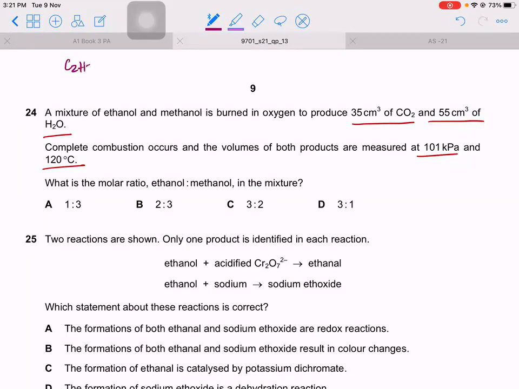Ethanol is C2H5OH, methanol is CH3OH. This burns in oxygen, giving 2 moles of CO2 plus H2O. This burns in oxygen, giving you CO2 plus H2O. So you have 2 moles of carbon here, 1 here, 6 here. So you will put 3 here. Then you have 2 2s are 4 and this 7. So this will be 3 because 3 2s are 6 and this is the 7th.